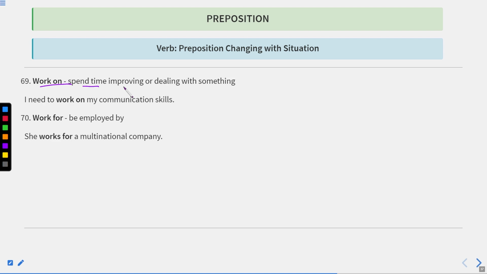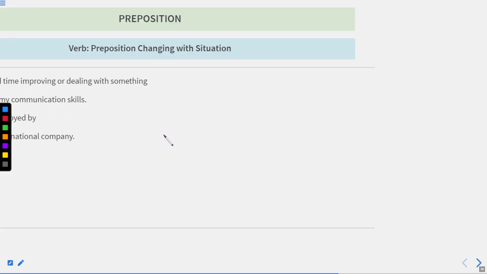Work on means to spend time improving or dealing with something. I need to work on my communication skills. It means I need to improve my communication skills. Work for means be employed by. She works for a multinational company. It means she is a worker, or an employee of the multinational company. Okay. Now let us move to the next one.